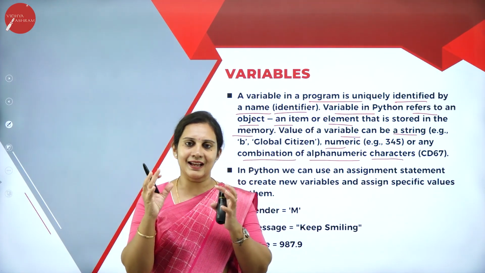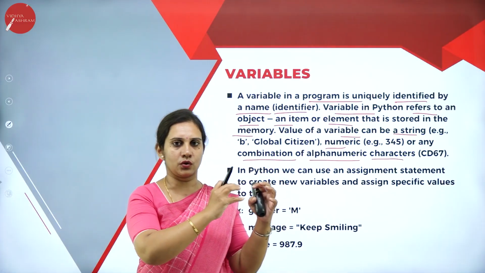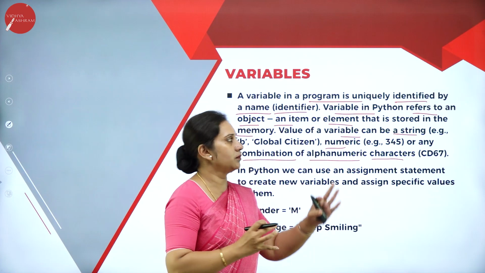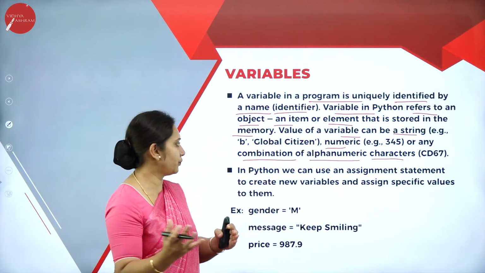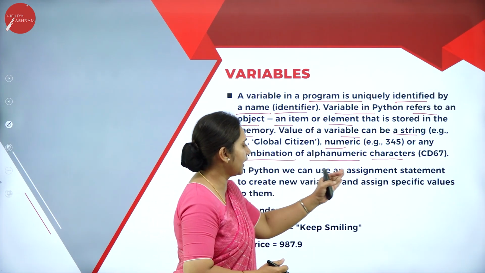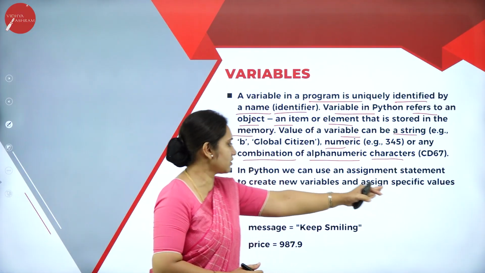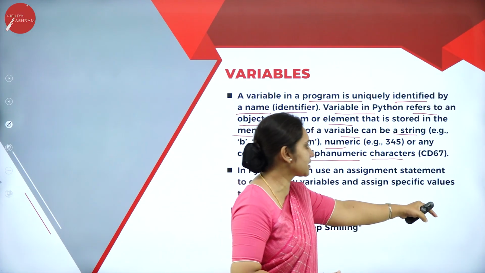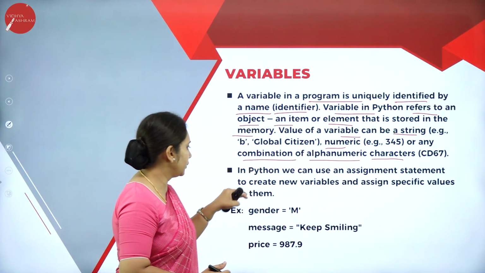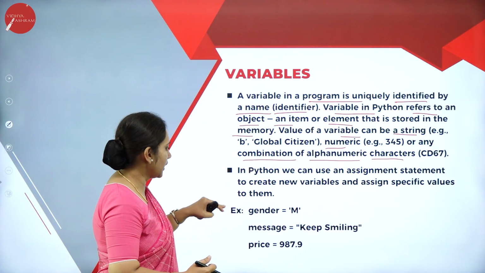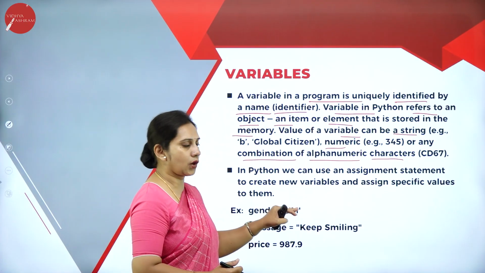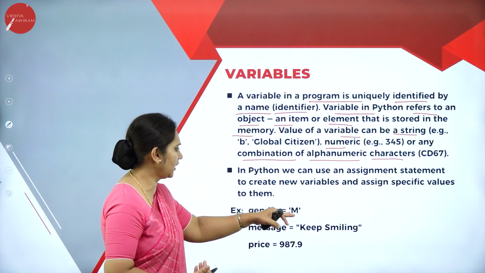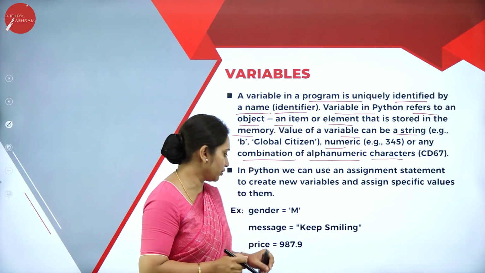The place where the value is stored in a particular memory is nothing but your variable or identifier. In Python, we can use an assignment statement to create new variables and assign specific values to them. For example, gender is equal to M. M stands for male, or F for female, which we need to give within the code.